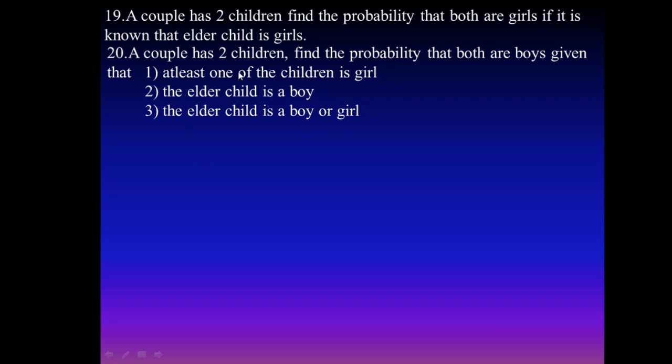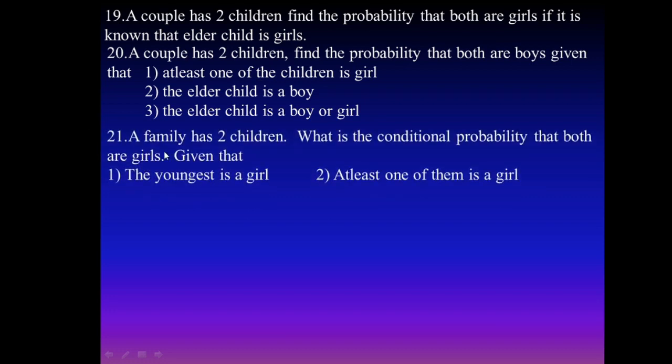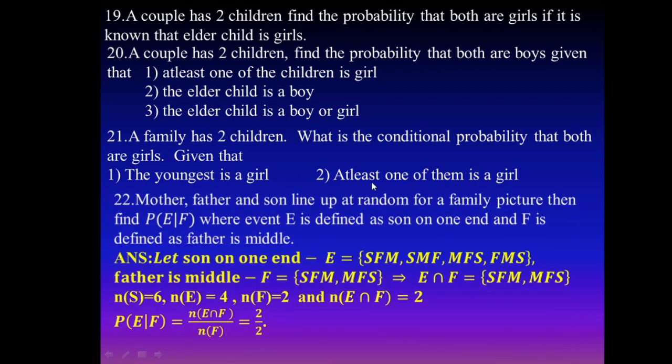This one is E, this one is F, find E given F. Next, similarly, a family has 2 children. What is the conditional probability that both are girls, given that the youngest is a girl? In these cases, at least one of them is a girl.